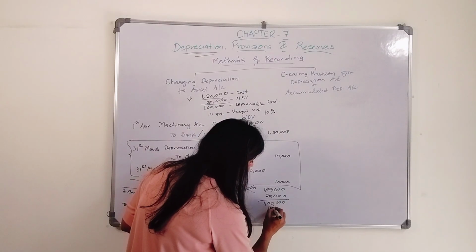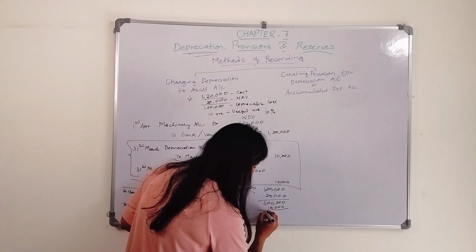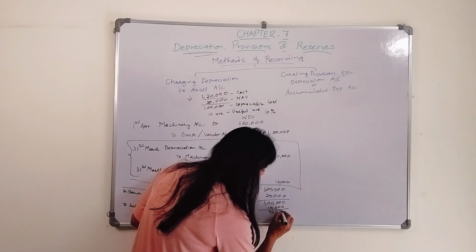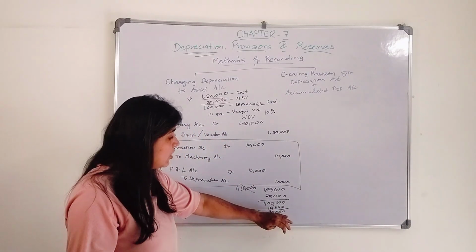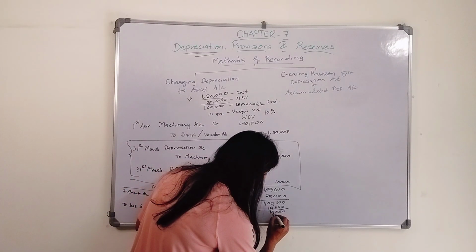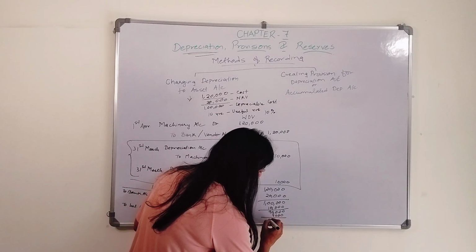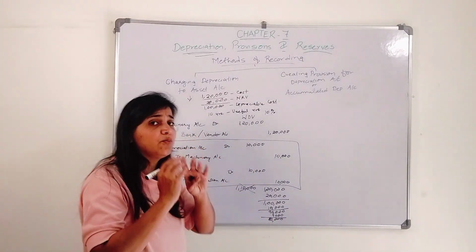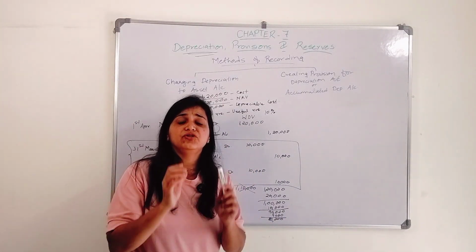At the rate of 10%, I charge 10,000 in the first year. Okay, so written down value is 90,000. On 90,000, I will charge 10%, that is 9,000. Okay, 81,000.